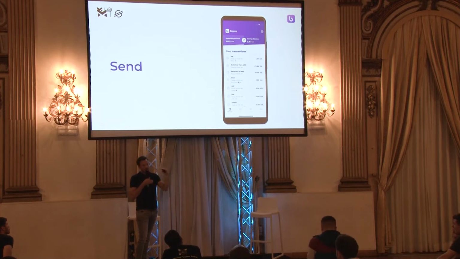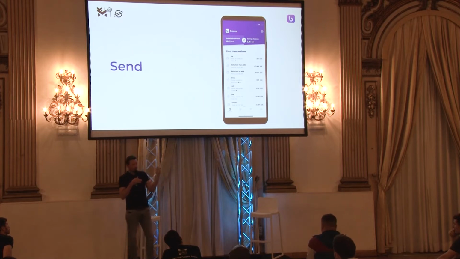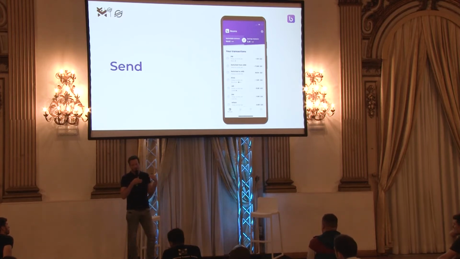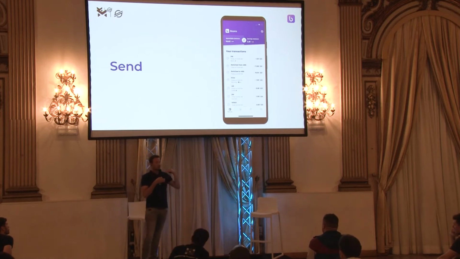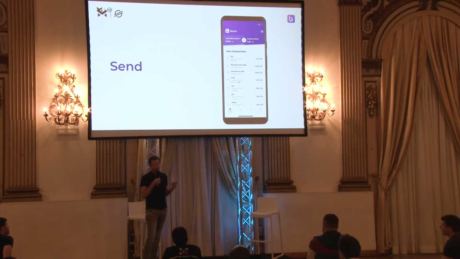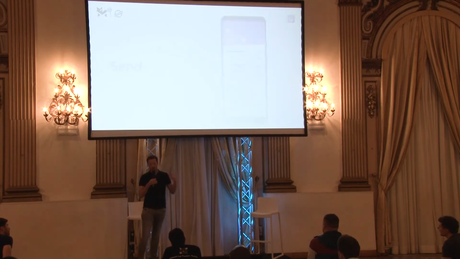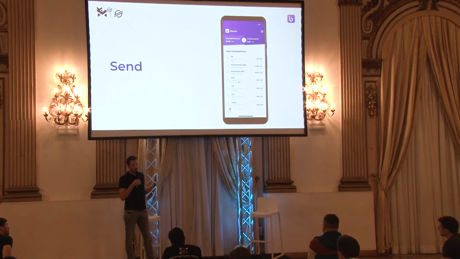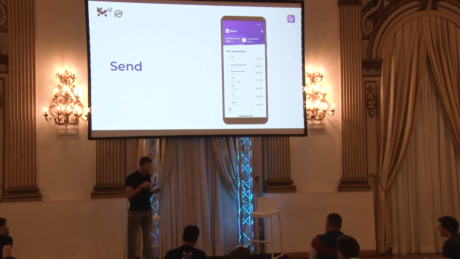Either you fill in how many peso you want him to receive, and you see how many euros you will be sending, or you just fill in, I want to send 5 euros, and you see how much peso he receives. When you click send, it settles on the Stellar network. We don't add any fees. If you have the same currency and you're sending dollars, so say $10, the other guy will also receive $10. So we abstracted away all the network fees as well.